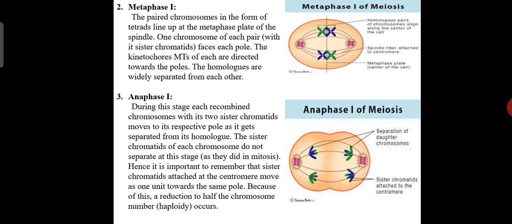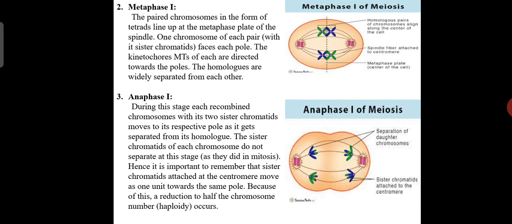Here the paired chromosomes in the form of tetrads line up at the metaphase plate of the spindle. One chromosome of each pair, with its sister chromatids, faces each pole. You can see in the diagram here, the kinetochore microtubules of each are directed towards the pole and the homologues are widely separated from each other.